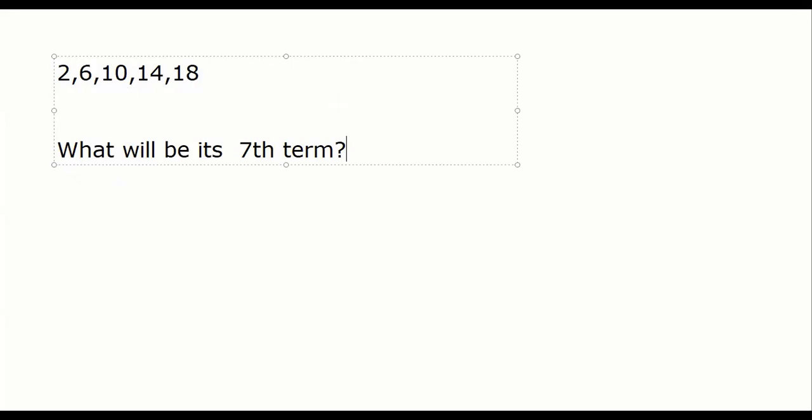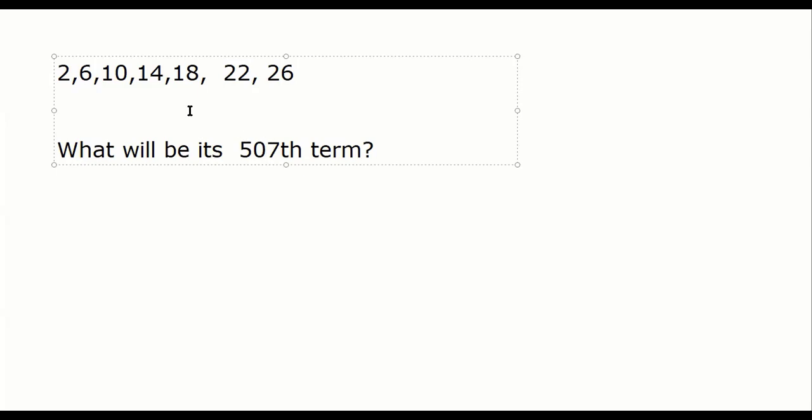Manually I am asking. So obviously you'll say, sir, 2, 6, 10, 14, 18, and the next would be 22 and then 26. Correct. But if I ask you the 507th term, then who will calculate so much, right?